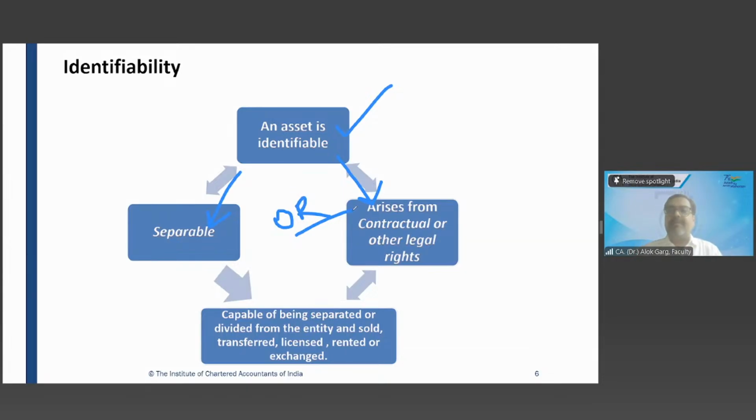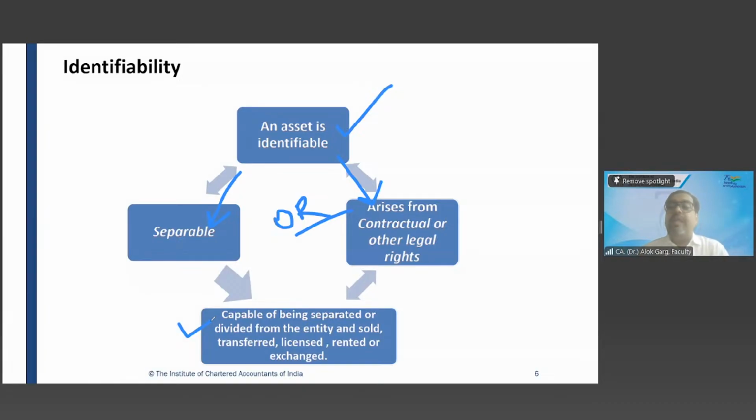What is meant by separable? Separable means capable of being separated or divided from the entity and sold, transferred, licensed, rented, or exchanged.